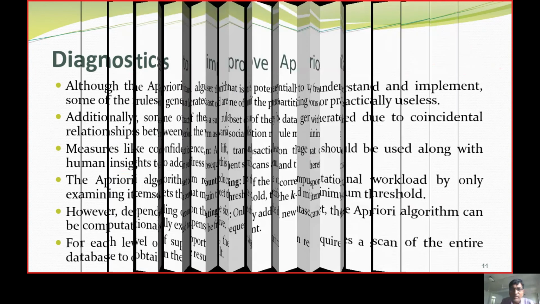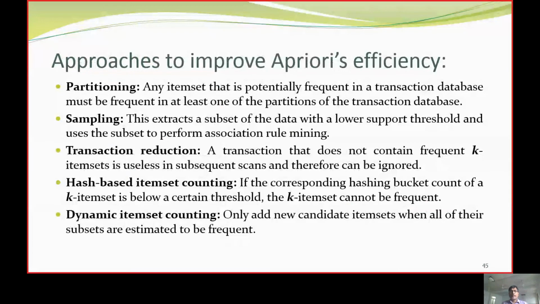Now there are some challenges where the Apriori algorithm needs to be improved. First challenge: divide the entire transaction database into multiple partitions and do it independently. It is more or less like modular programming, so each module can be addressed and taken up. Second, from the entire population, we take a subset, apply the rules to the subset, and thereby apply it to the entire data. That is another approach. We call it sampling.